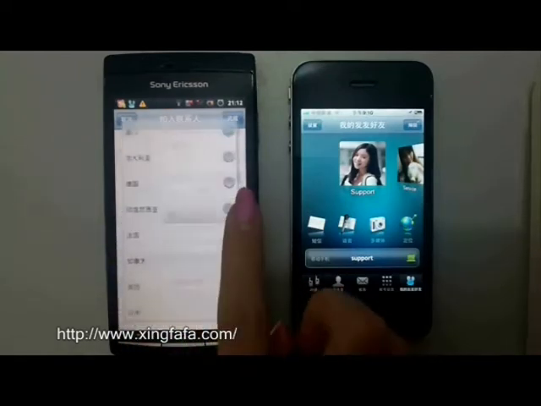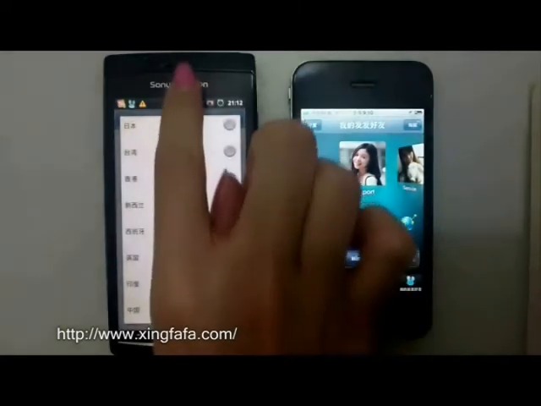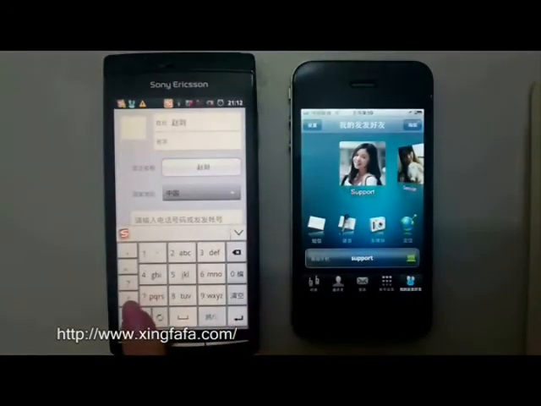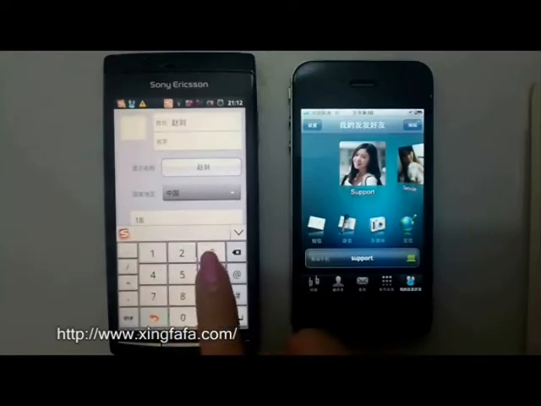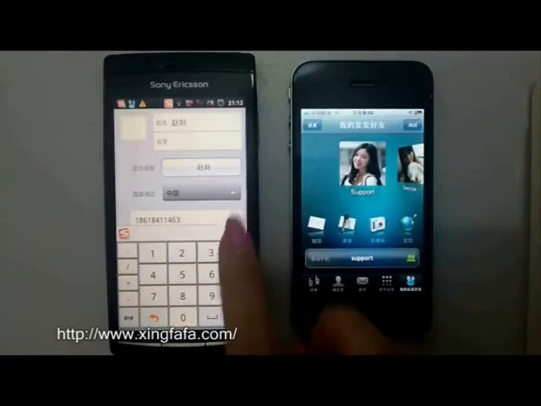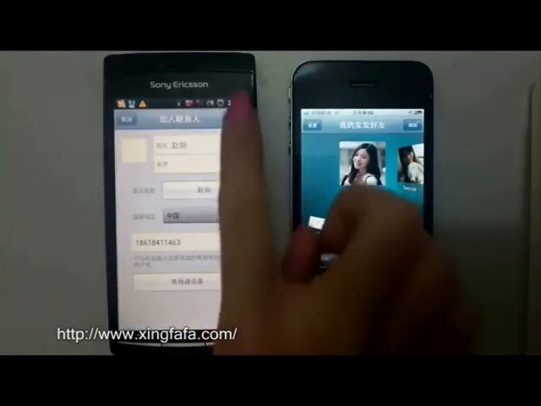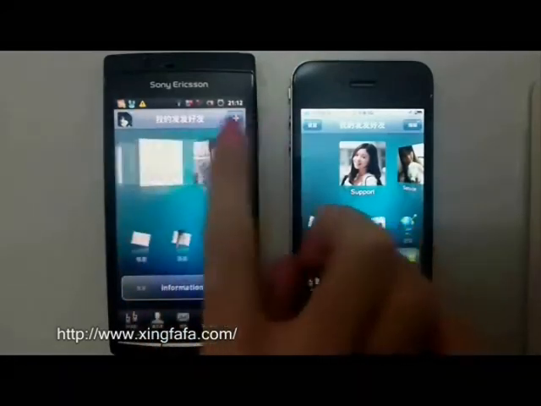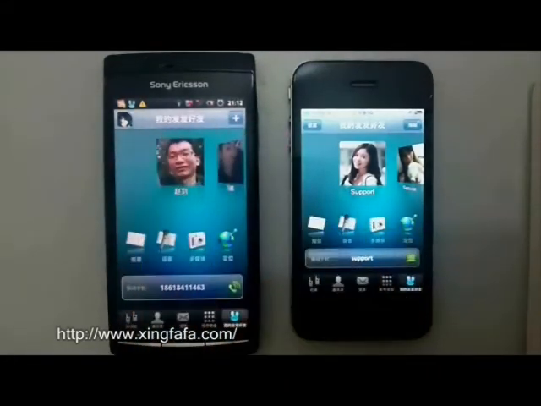Select what country they're from, and type in their phone number. Then click the button in the right-hand corner when you have finished. You should now see the friends you added on the contact page. You can exchange free phone calls and share locations with your friends together.